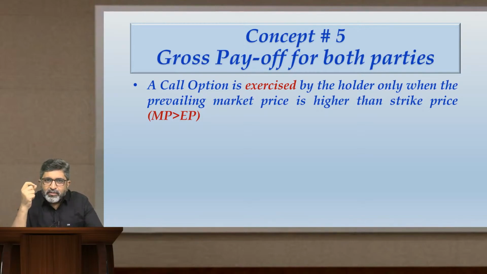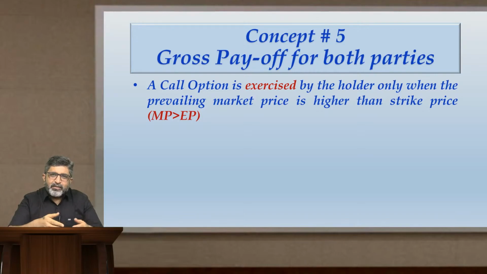I have a right, I have an option, I can buy this share at 380. You will laugh out at me because the prevailing market price of that share is 350. You will laugh at me: sir, what are you saying? Without holding any option, we are having the right to buy it at 350. Your option is worthless if you are saying that you have the right to buy at 380.